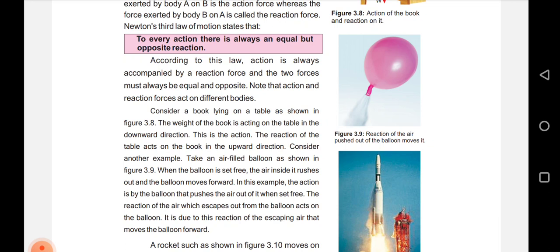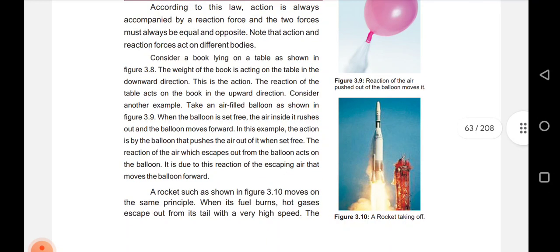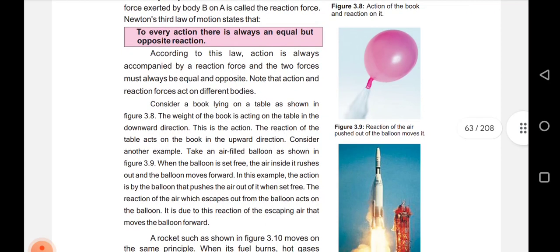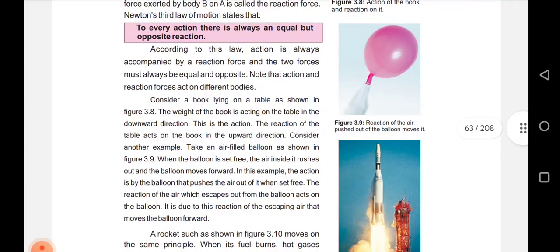Consider another example. Take an air-filled balloon as shown in figure 3.9. When the balloon is set free, the air inside it rushes out and the balloon moves forward.